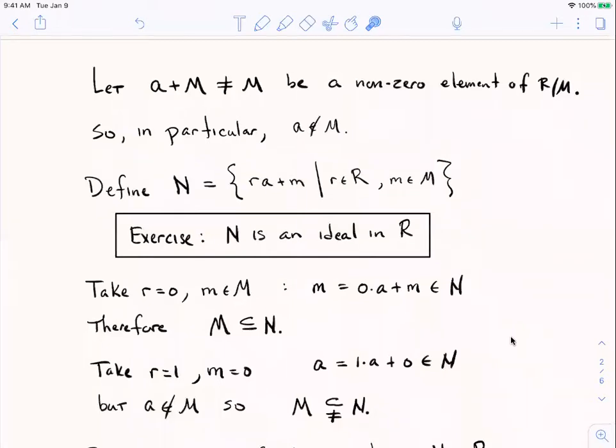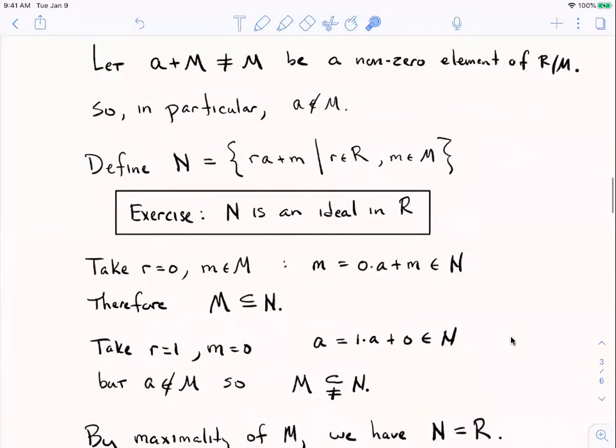I'm going to leave this as an exercise to you. I'm going to write it up and put it in a formal homework assignment, but you're going to prove that that set N is an ideal. It's an outstanding exercise for you to do, that set N is an additive subgroup of the ring R plus, and that it has the ideal property, the sticky property as we call it. All right, so I'm not going to say anything more about that. That's going to be your exercise coming up in homework 10. Or maybe homework 11, I'm losing count.